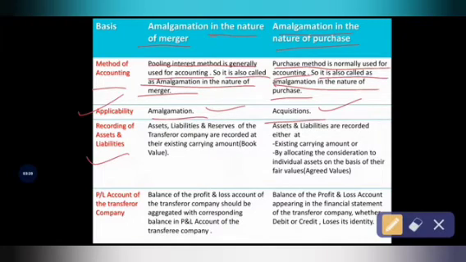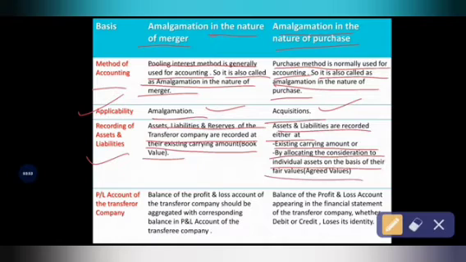Assets and liabilities and reserves of the transferor company are recorded at their existing carrying amount or book value. Under amalgamation in the nature of purchase, assets and liabilities are recorded either at existing carrying amount or by allocating the consideration to the individual assets on the basis of their fair value or agreed value. So in this difference, you have to know what is book value and what is agreed value, right? In this difference we are going to learn how the companies will record their assets and liabilities in their books of account.